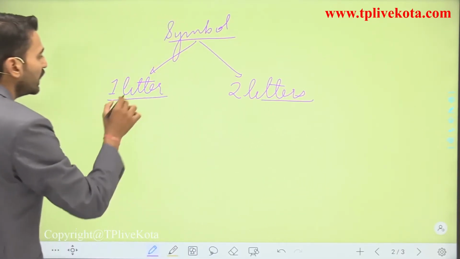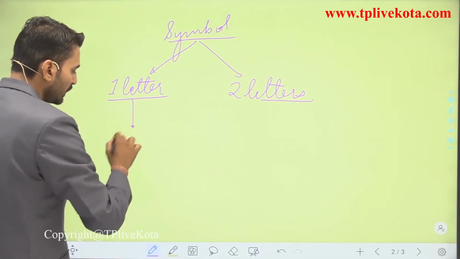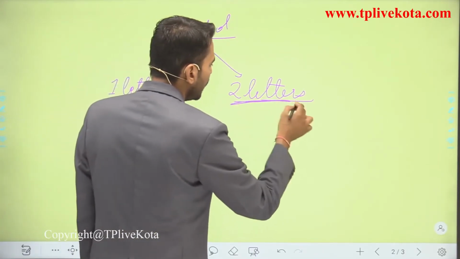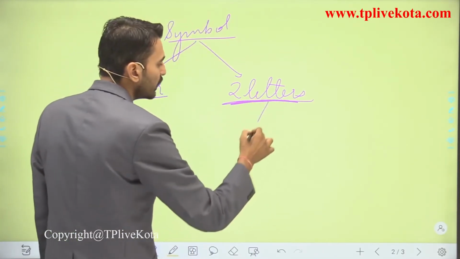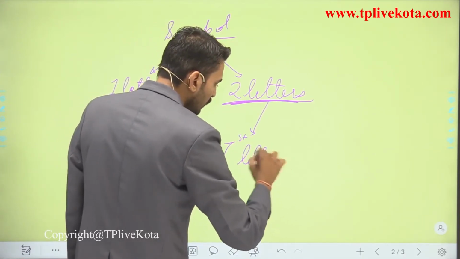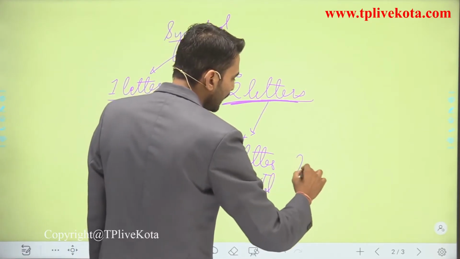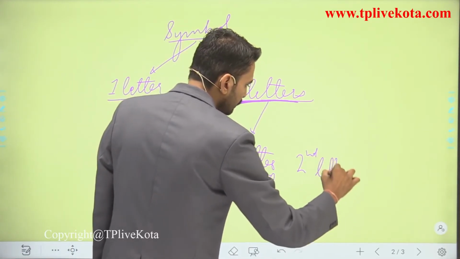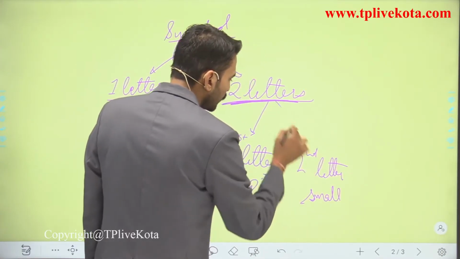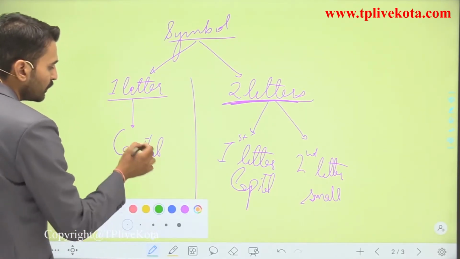So for the one letter, if you are writing any symbol with the one letter, that letter should be what? The letter should be capital. And if we are writing the symbol with the help of 2 letters, the first letter would be capital, while the second letter would be small. So you need to remember, students, either we could write it with the help of the first letter or with the 2 letters.